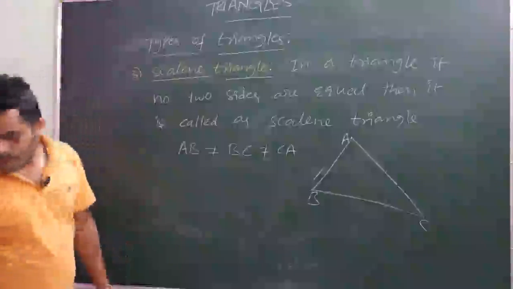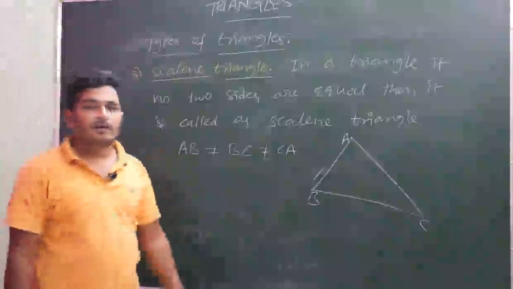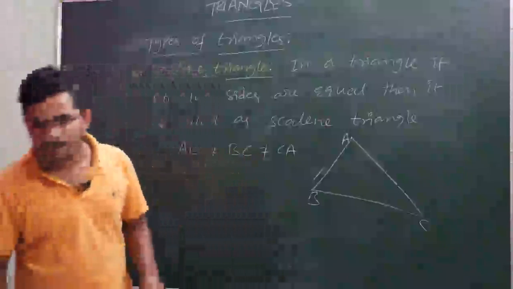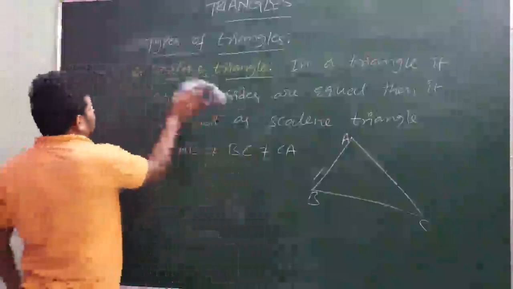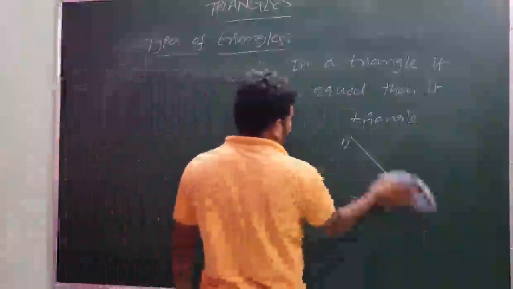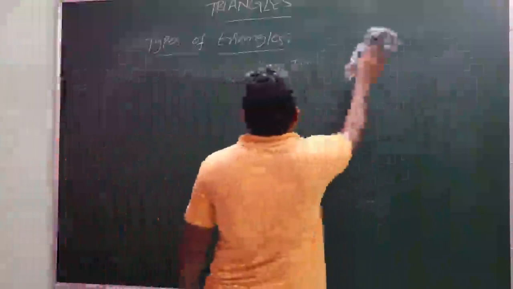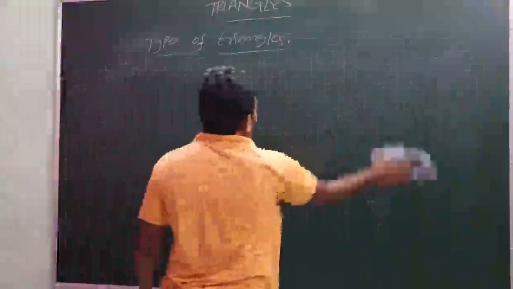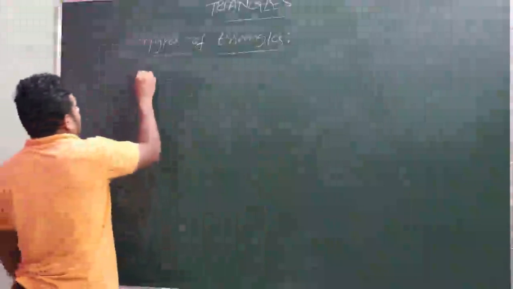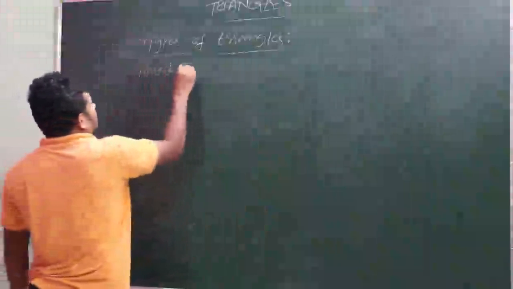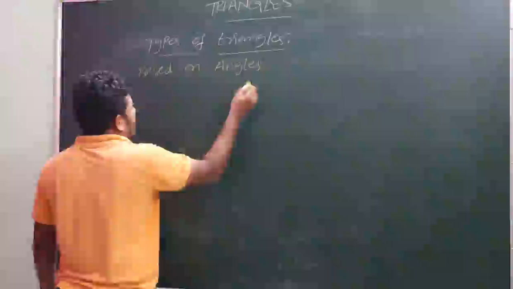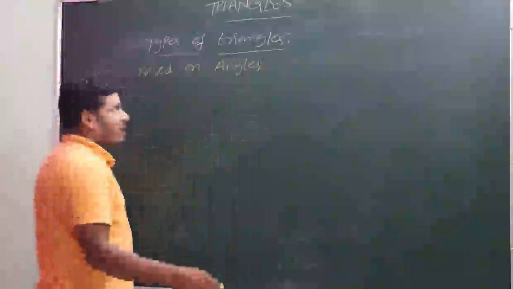And next, based on angles, we will have three more triangles. Let us see them. Based on angles, we have three more triangles.